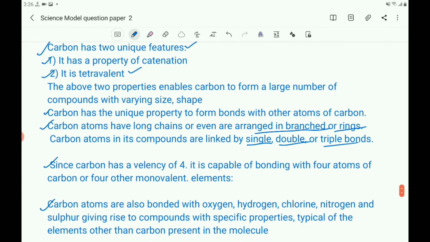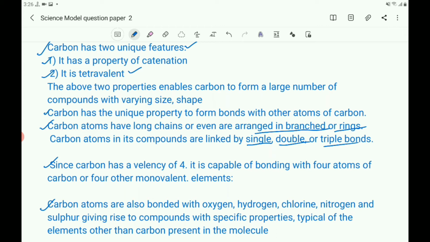Write the answer here. Carbon has two unique features. It has a property of catenation. It is tetravalent. The above two properties enable carbon to form a large number of compounds with varying size and shape. Carbon has the unique property to form bonds with other atoms of carbon. Carbon atoms have long chains or are arranged in branched chains or rings.